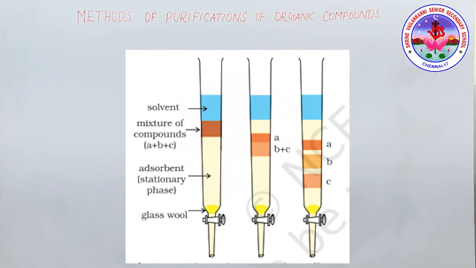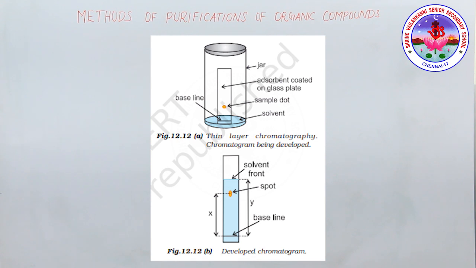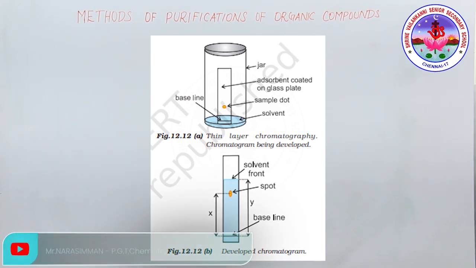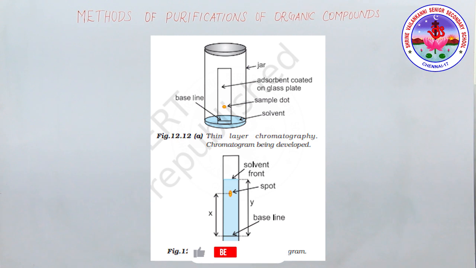Then the thin layer chromatography. Thin layer chromatography, TLC, is another type of adsorption chromatography, which involves the separation of substances of a mixture over a thin layer of an adsorbent coated on a glass plate. You can see the diagram. A thin layer about 0.2 mm thickness of an adsorbent, you can use silica gel or alumina, is spread over a glass plate of a suitable size. The plate is called a thin layer chromatography plate or chromatoplate.